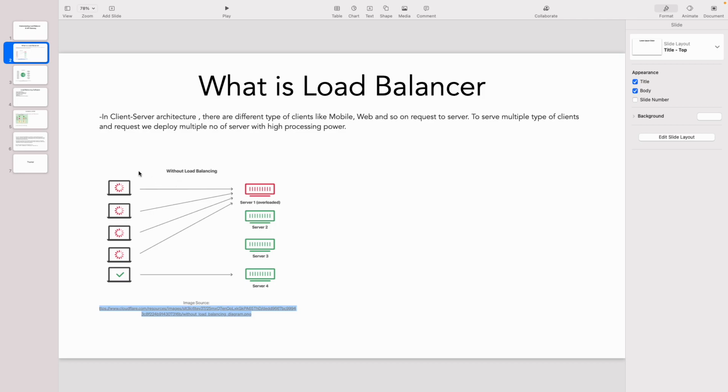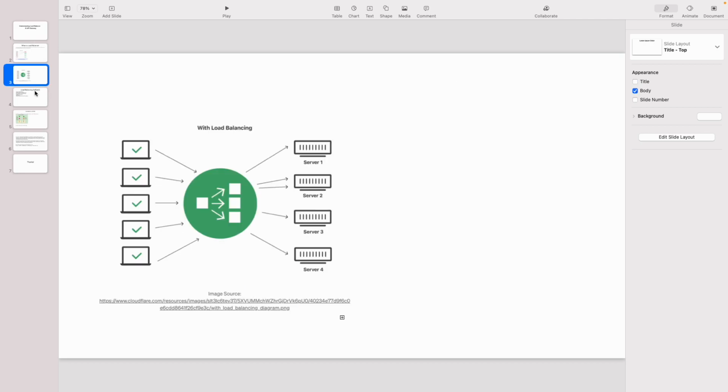In the next image we are going to understand what will happen if you are using a load balancer. Here it's very obvious that we are using a load balancer. All the requests first go to the load balancer, and the load balancer has all the details of the different servers. Then we have different types of algorithms, and based on that the load balancer will decide which server the request should go to. That we will understand.